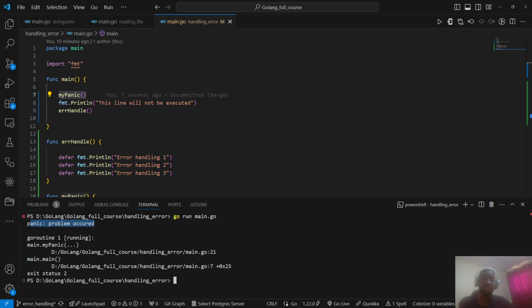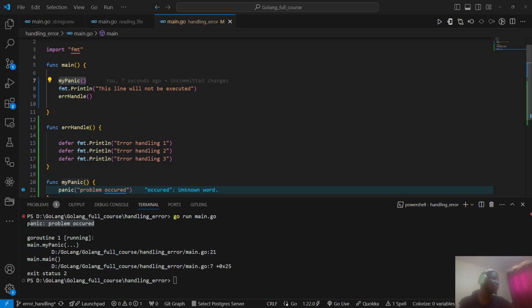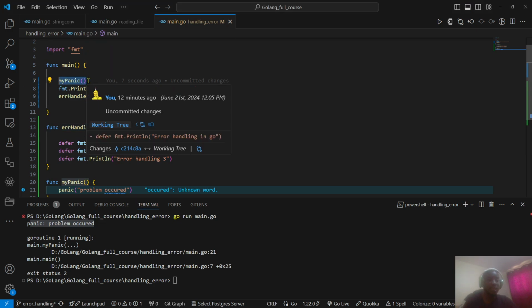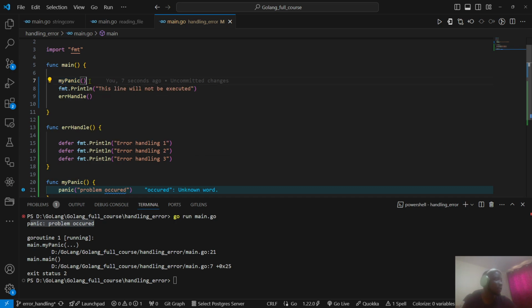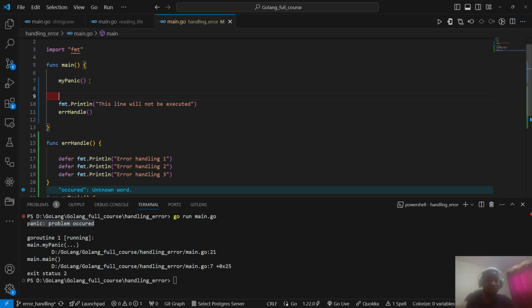So how can you use recover in this situation now? To use recover here, I can now change this one, the func main. I can now instantiate the recover keyword in this part. I can say now defer. I can now defer a func.